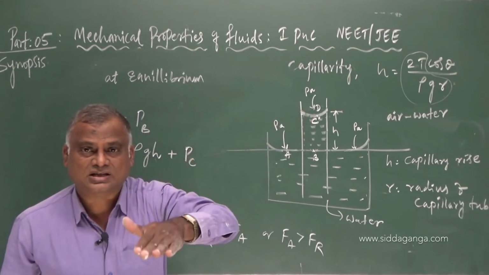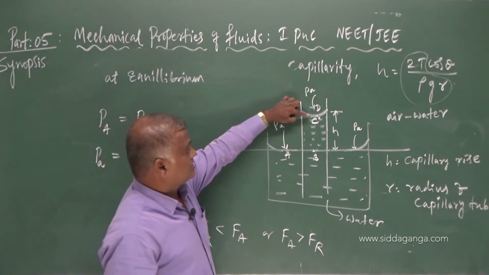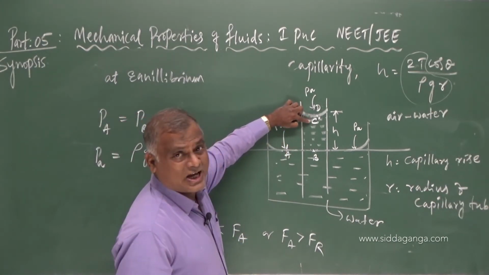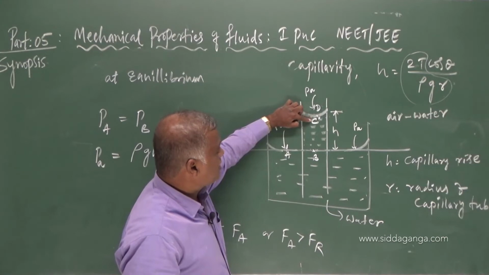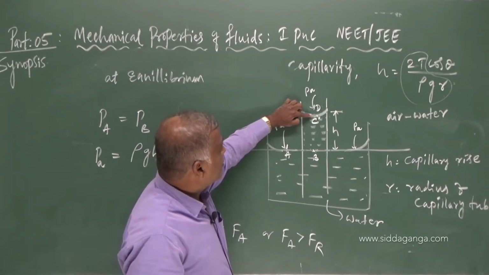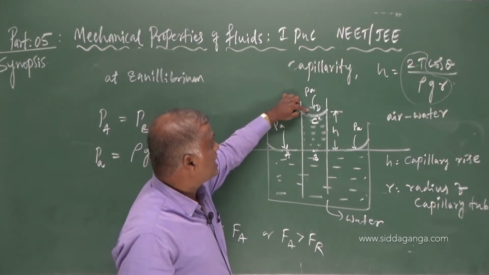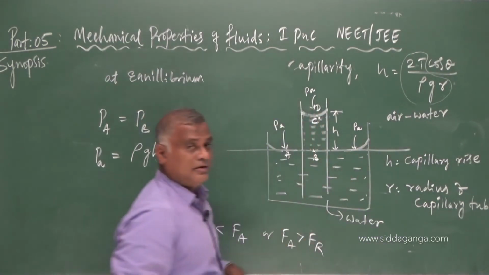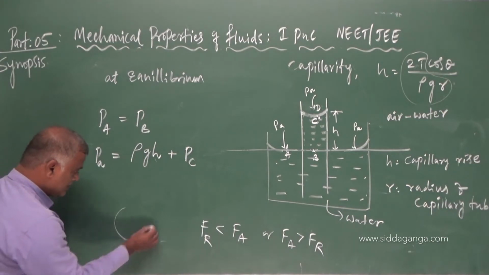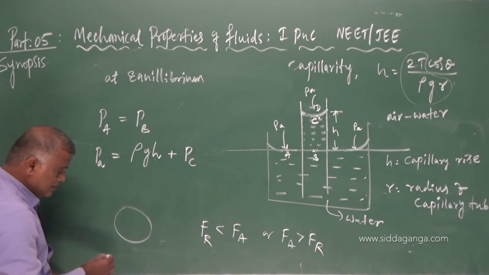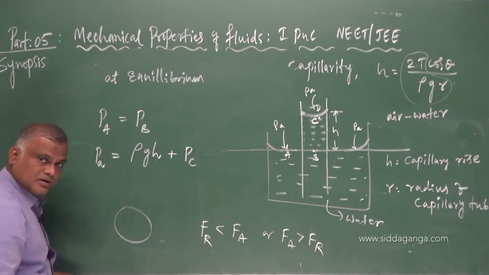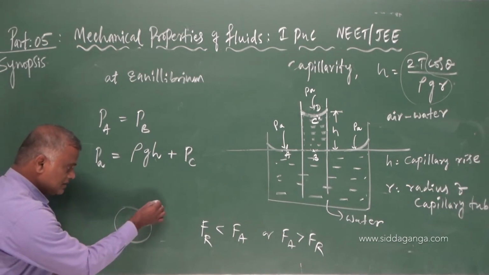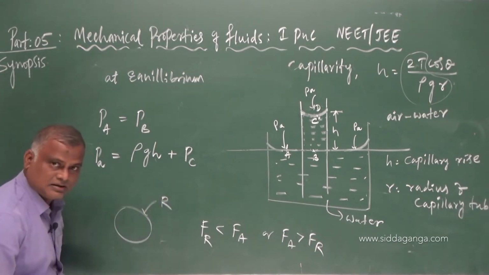At point C, below the concave meniscus, I have point C. Above the concave meniscus, there is air. I have air to water contact. Say I have a spherical-shaped meniscus of radius r.